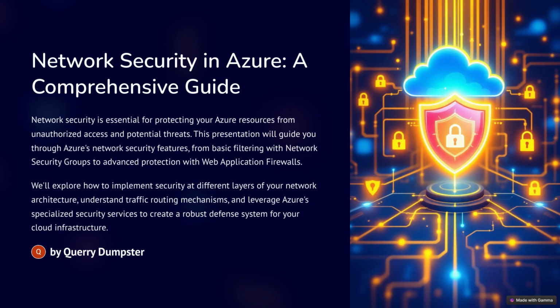Network security groups. The name sounds very formal, very technical, but they're really just traffic filters at their heart. And they operate at the virtual network level. So within your virtual networks, you can control traffic with network security groups. Imagine a border crossing between two countries. Every vehicle, that would be every network packet, has to stop and show its papers, and either they're allowed through or they're denied entry, based on a specific set of rules.